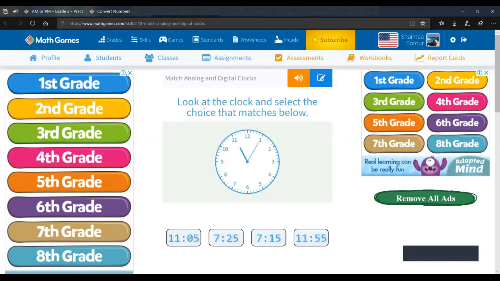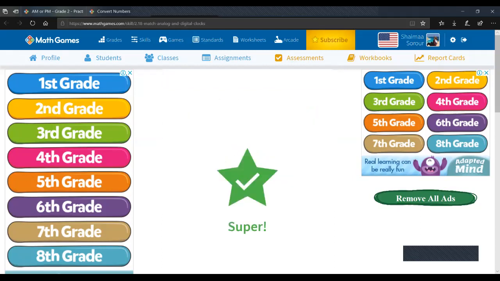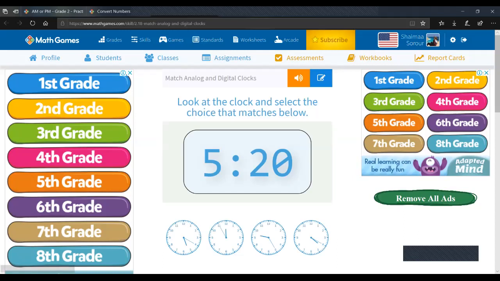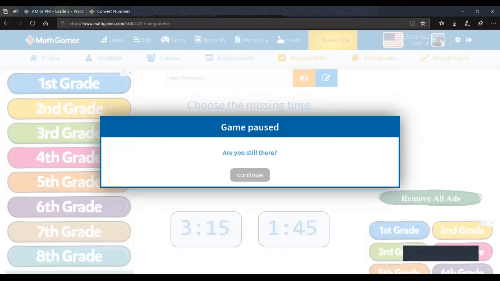Okay, again, we have the opposite. We have the hour hand on 11 and then the big hand on 1. So the hour hand is 11, so we have 11, but is it 11:05 or 11:55? The big hand is just on 1. So it's 5, 10, 15, 20, 25, 30, 35, 40, 45, 50, 55. So 55 is 11. But here it's on 1. So it's 11:05. I'll leave you a link for this so you can do it on your own. It's really easy.